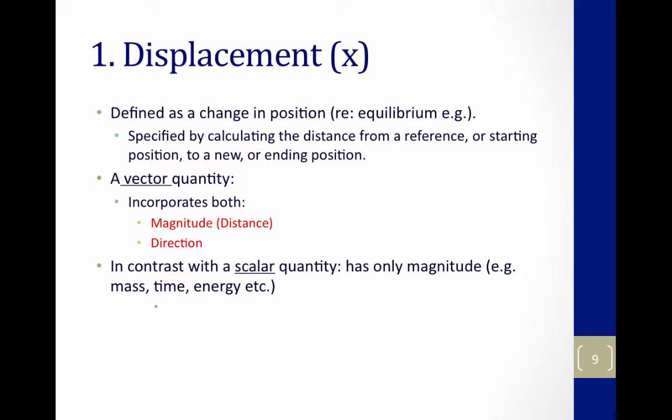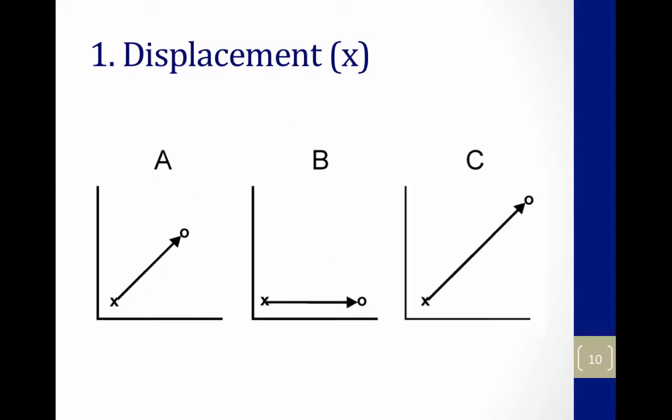Displacement, x, is defined as a change in position, specified by calculating the distance from a reference or starting position to a new ending position. It is a vector quantity because it incorporates both magnitude, which is the distance covered, and the direction. This is different from a scalar quantity, which only considers the magnitude. So a vector quantity incorporates both magnitude and direction, and displacement is a vector.